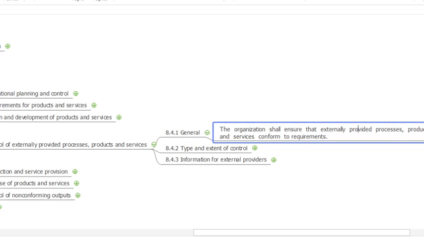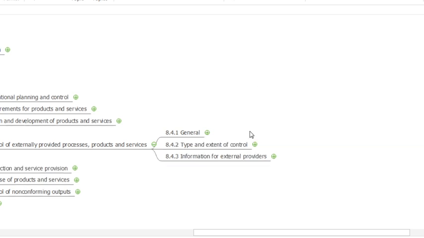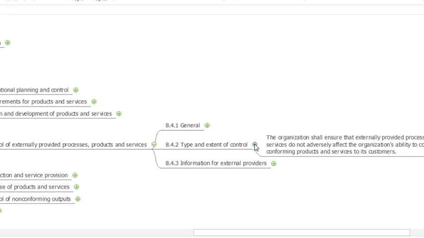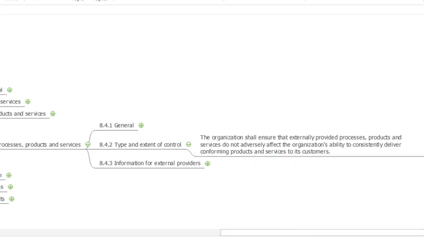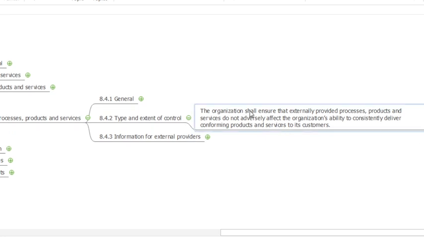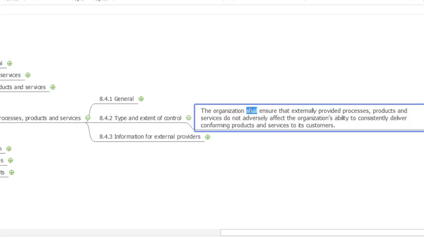Now we can take 8.4.2 type and extent of control. Type and extent of control means the organization shall, again here shall, ensure that the externally provided processes, products and services do not adversely affect the organization's ability to consistently deliver conforming products and services to its requirements. This means outsourcing.